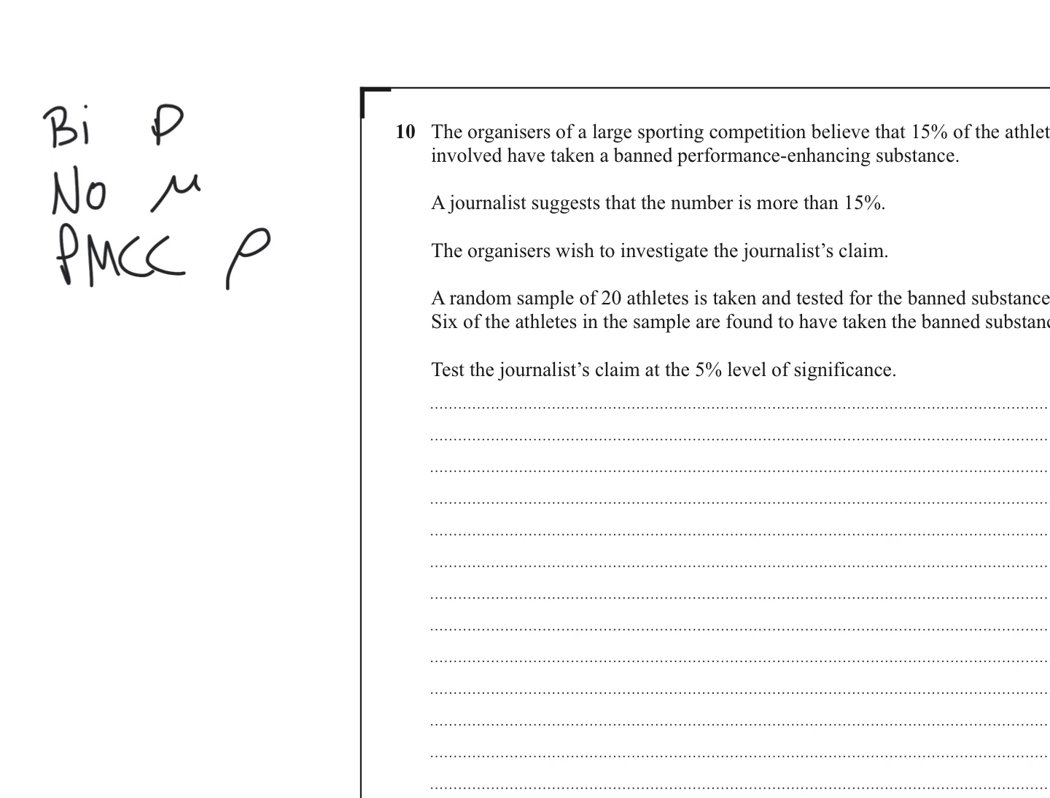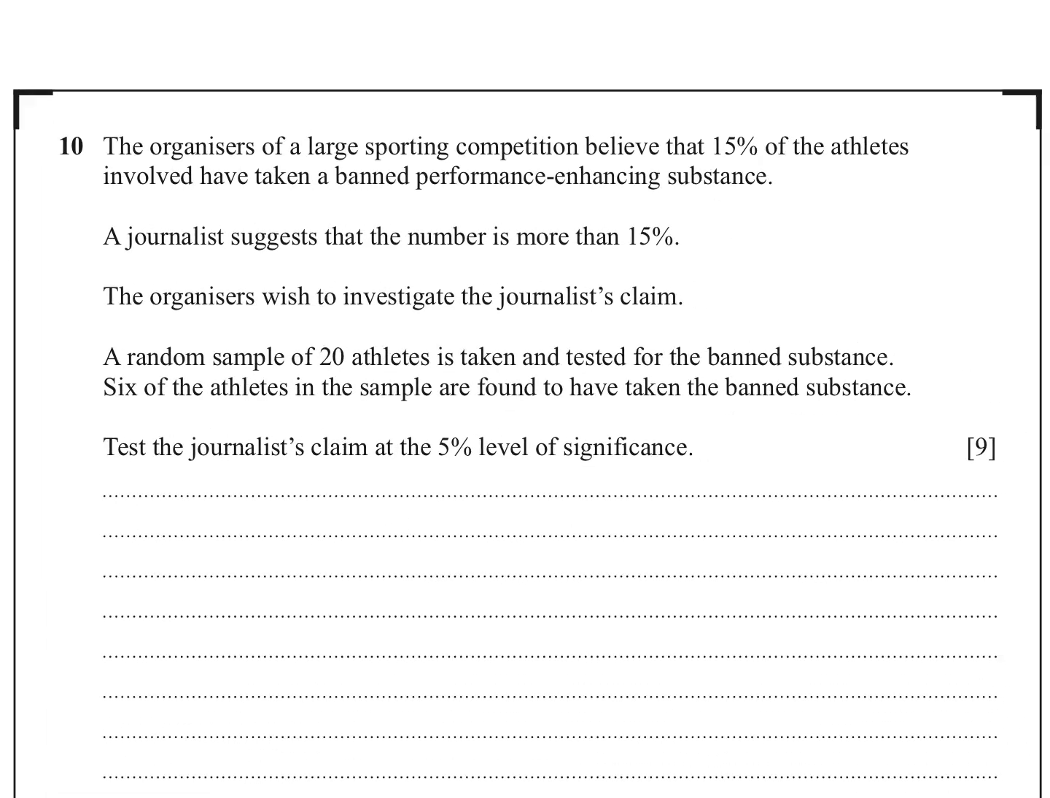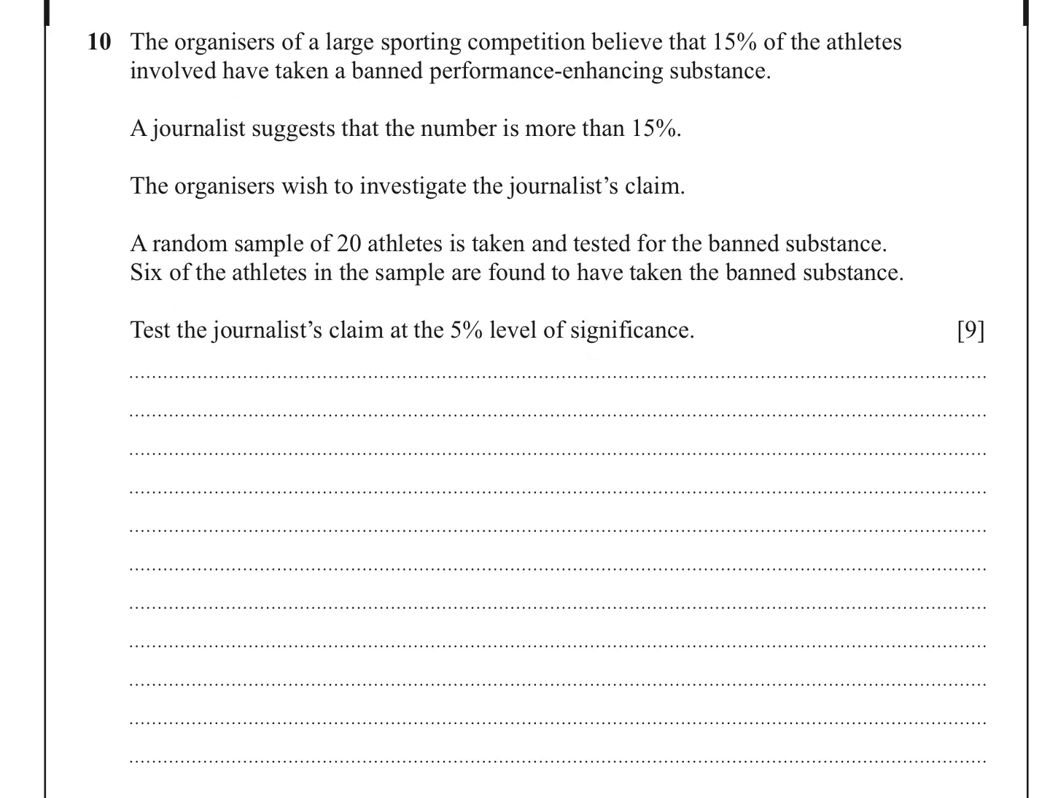And it's about whether someone takes a banned performance enhancing substance or not. So it's yes or no. It's 15% for yes or success, 85% for failure or no. So it's binomial. So that's the first thing we should notice. X is distributed binomially. And then that's really my starting point.